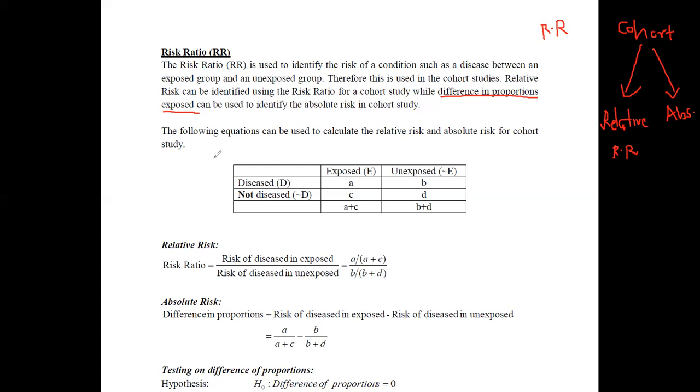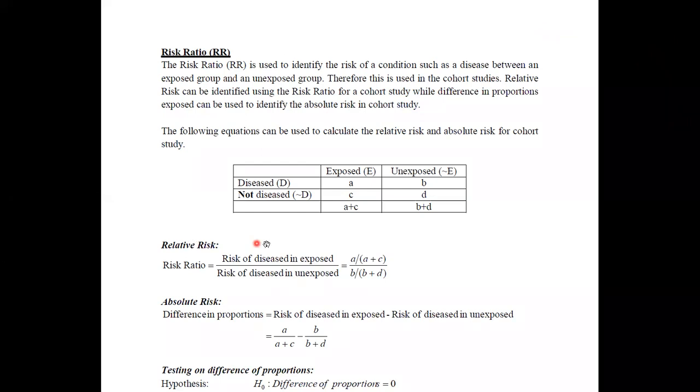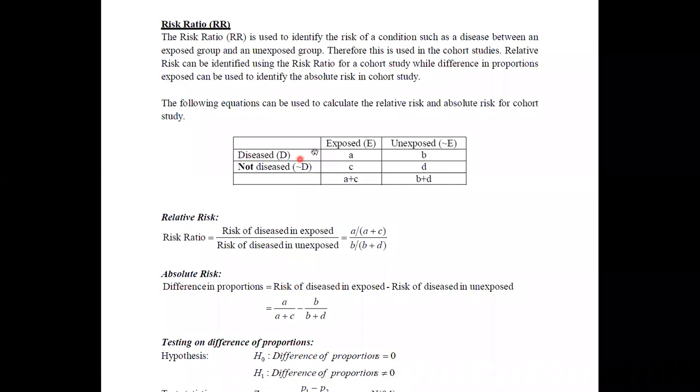This is the format for inserting our data if you are dealing with a cohort study, and using this type of data set, we can calculate the relative risk and the absolute risk. To calculate the relative risk, we can use the definition for the risk ratio. As I told you, the relative risk can be identified using the risk ratio.